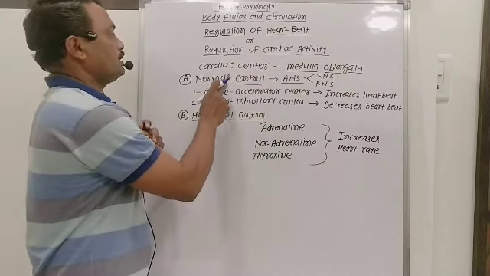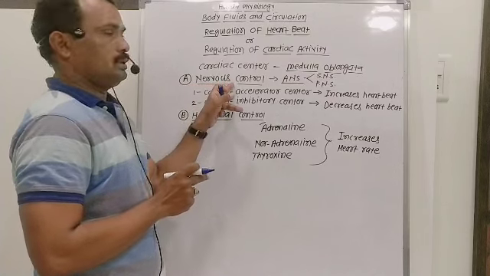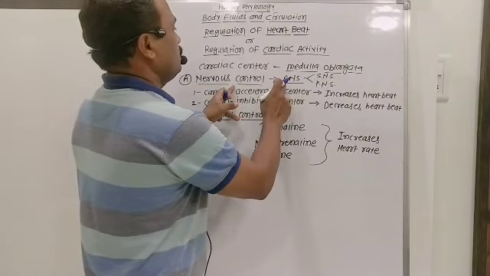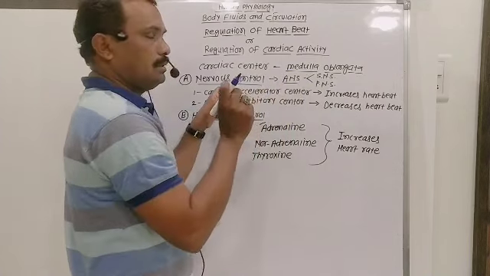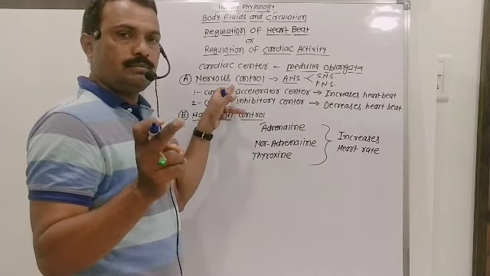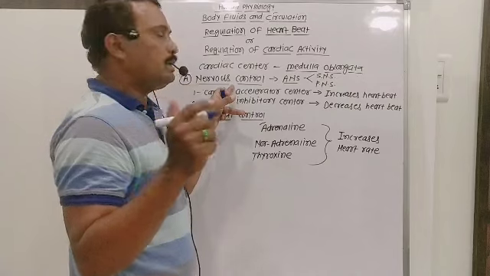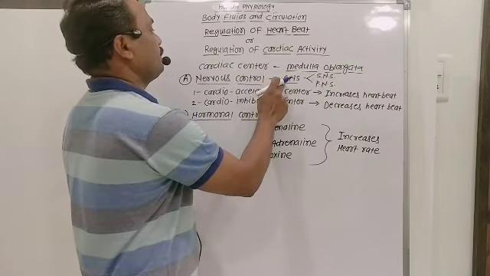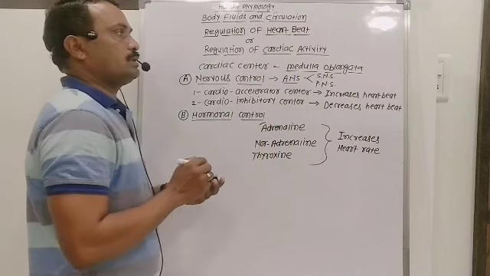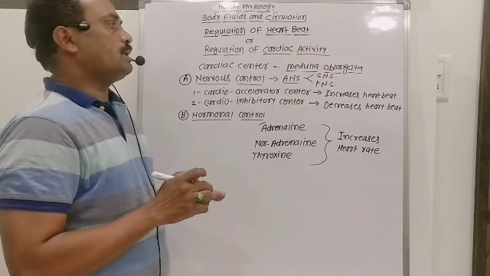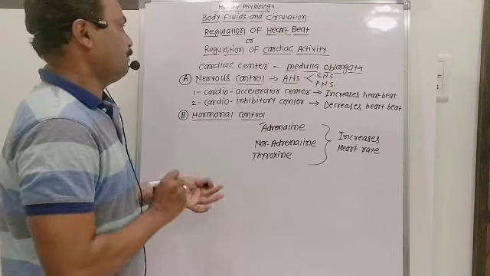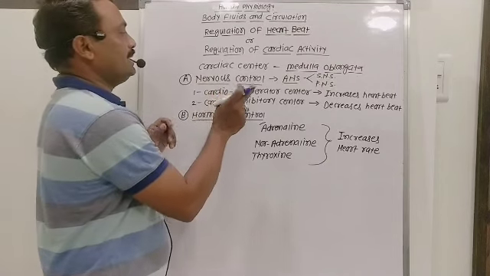Here, first of all, we study nervous control. In the nervous system there are the central nervous system, the autonomous nervous system, and the peripheral nervous system. Three types of nervous systems are there. But amongst these three, the autonomous nervous system is concerned with increasing or decreasing the rate of heartbeat. In the nervous system there are two centers.